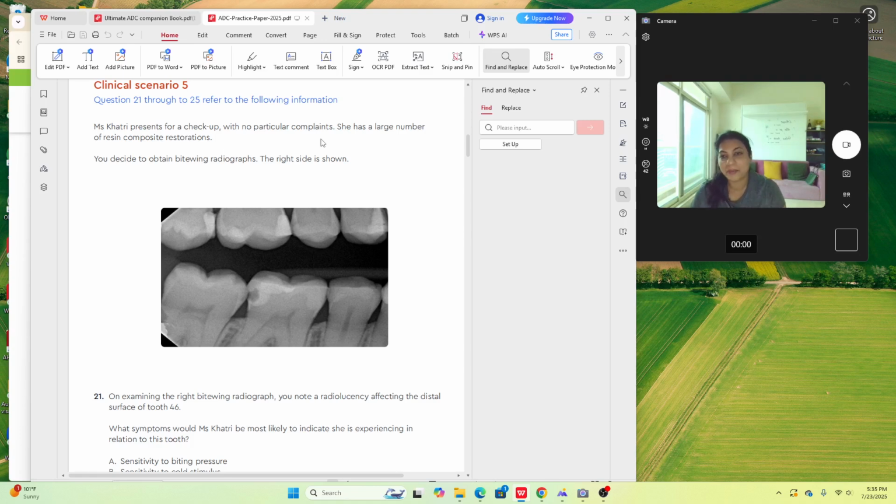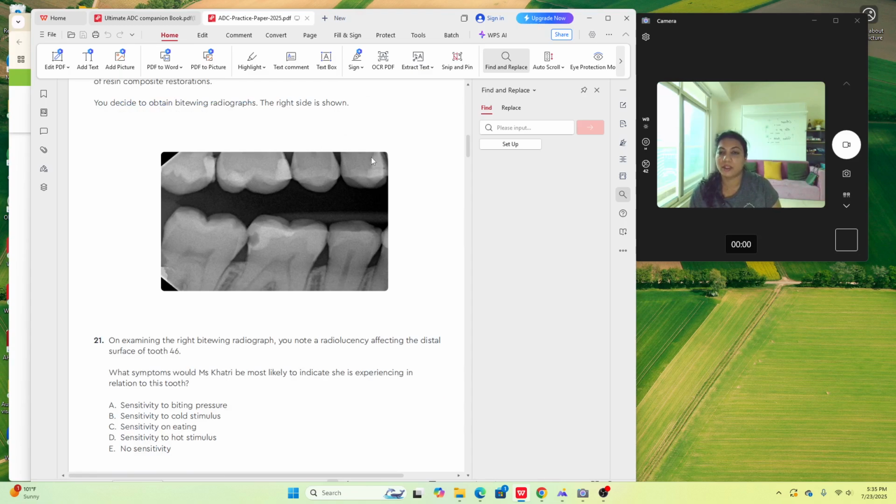She has a large number of resin composite restorations. Okay, that means she previously had a lot of caries and right now no complaints, but she does have a lot of composite restorations. You decide to obtain bite wing radiographs. The right side is shown. Okay. Now this is the first image of the radiograph.